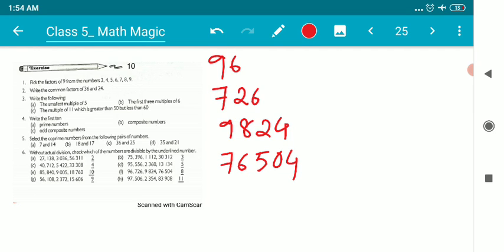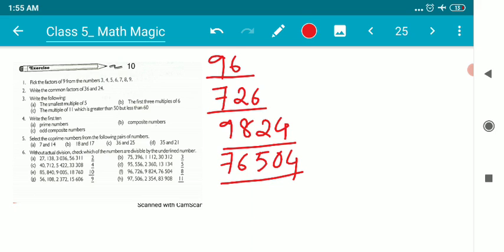Okay, are these numbers divisible by 8 or not? Children, to check whether a number is divisible by 8 or not, we have to check it in this way. If the last three digits of a number are divisible by 8, then the entire number itself is surely divisible by 8.